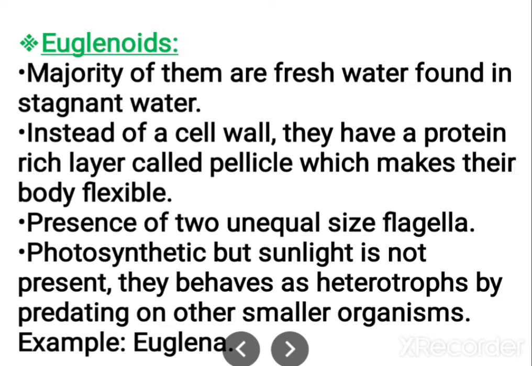Next, let us study euglenoids. Majority of euglenoids are freshwater and are found mostly in stagnant water. They don't have a cell wall, but they have a protein-rich layer called pellicle, and it makes the body flexible. They also have flagella, and they are photosynthetic. But when sunlight is not present, what do they do? They behave as heterotrophs. When sunlight is there, they do photosynthesis. When it is not there, they behave like heterotrophs by predating other small organisms. An example for this is Euglena. That's why the name euglenoids has been given to them.